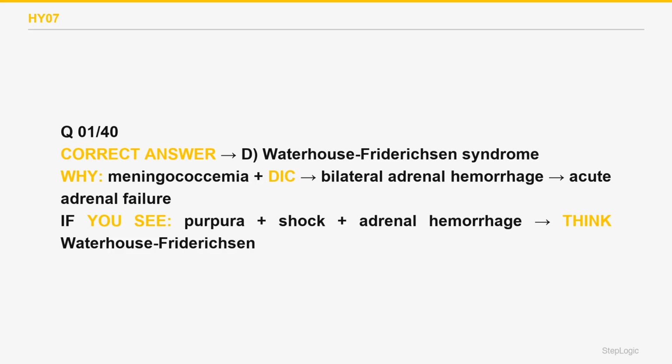Sheehan syndrome is postpartum pituitary infarction, not adrenal hemorrhage during sepsis. Choice C, wrong. Chronic primary adrenal insufficiency, Addison disease, develops slowly from autoimmune destruction, not the acute hemorrhagic collapse seen here. Choice B, wrong. This is Waterhouse-Friderichsen syndrome.